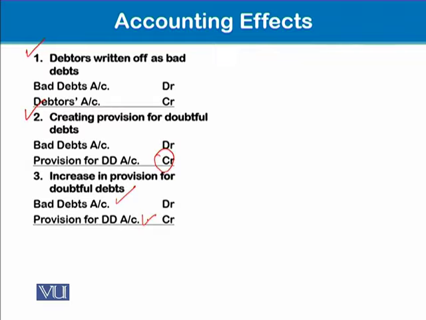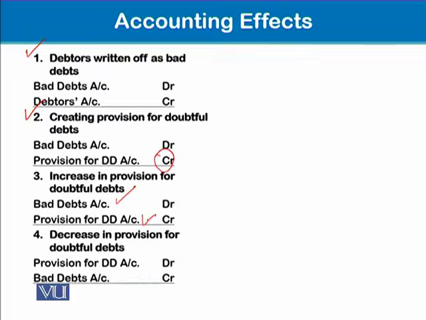We will learn its concepts in the upcoming section, but as of now, just go through these accounting entries first. Then if there is a decrease in provision for doubtful debt, obviously there will be a reversal of this accounting entry. This accounting entry will be reversed exactly. So bad debt account will be credited now and provision for doubtful debt account will be debited.